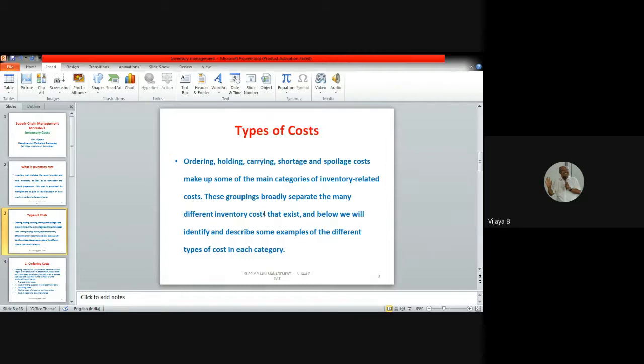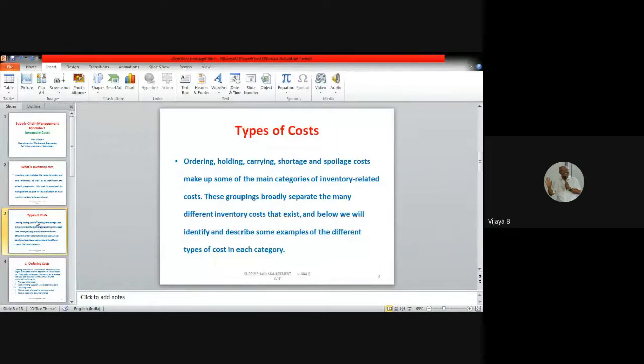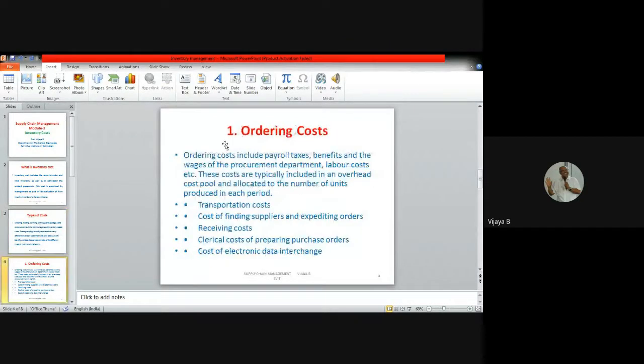Ordering cost, holding cost, carrying cost, shipping cost, logistics cost. Let us examine each type of cost in detail, one by one. What is ordering cost?